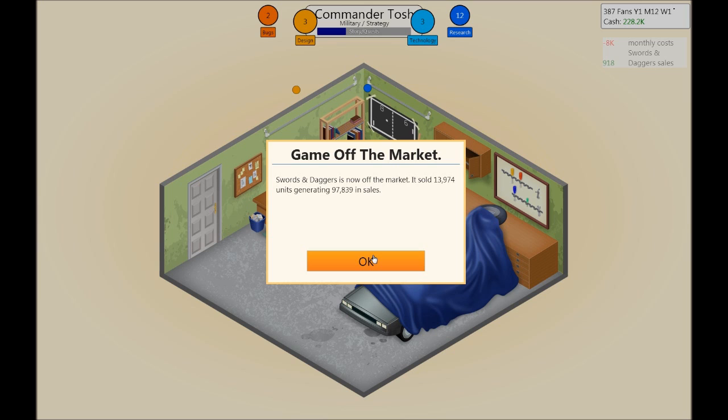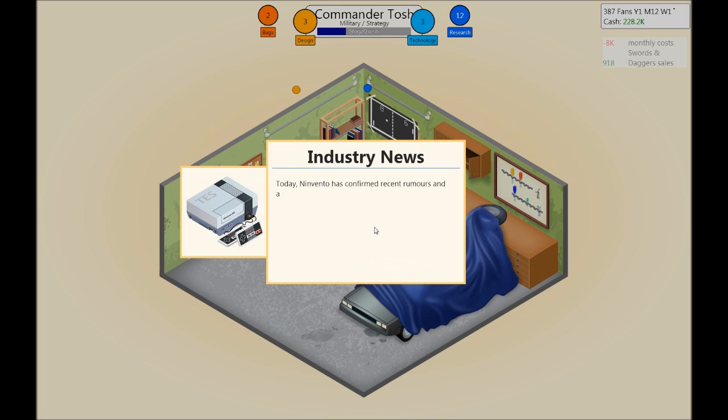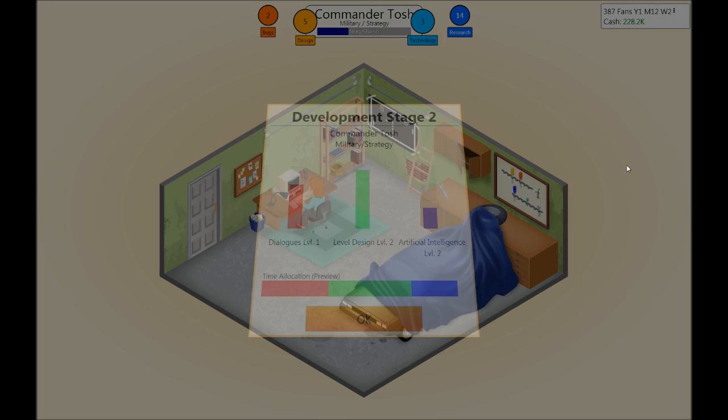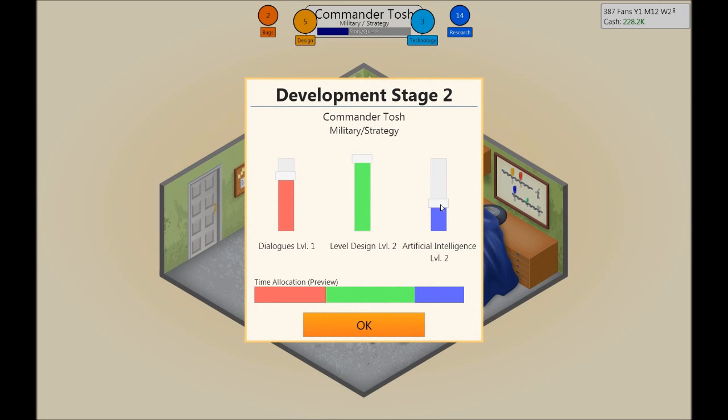Swords and Daggers off market, 13,000, almost 14,000 units. We've made almost 100k. And here's the Ninvento. It's called Tess. And yeah, this is the one we have to design games for in the future. To make the big bucks, we actually have to go for where not really much on dialogues in this game.